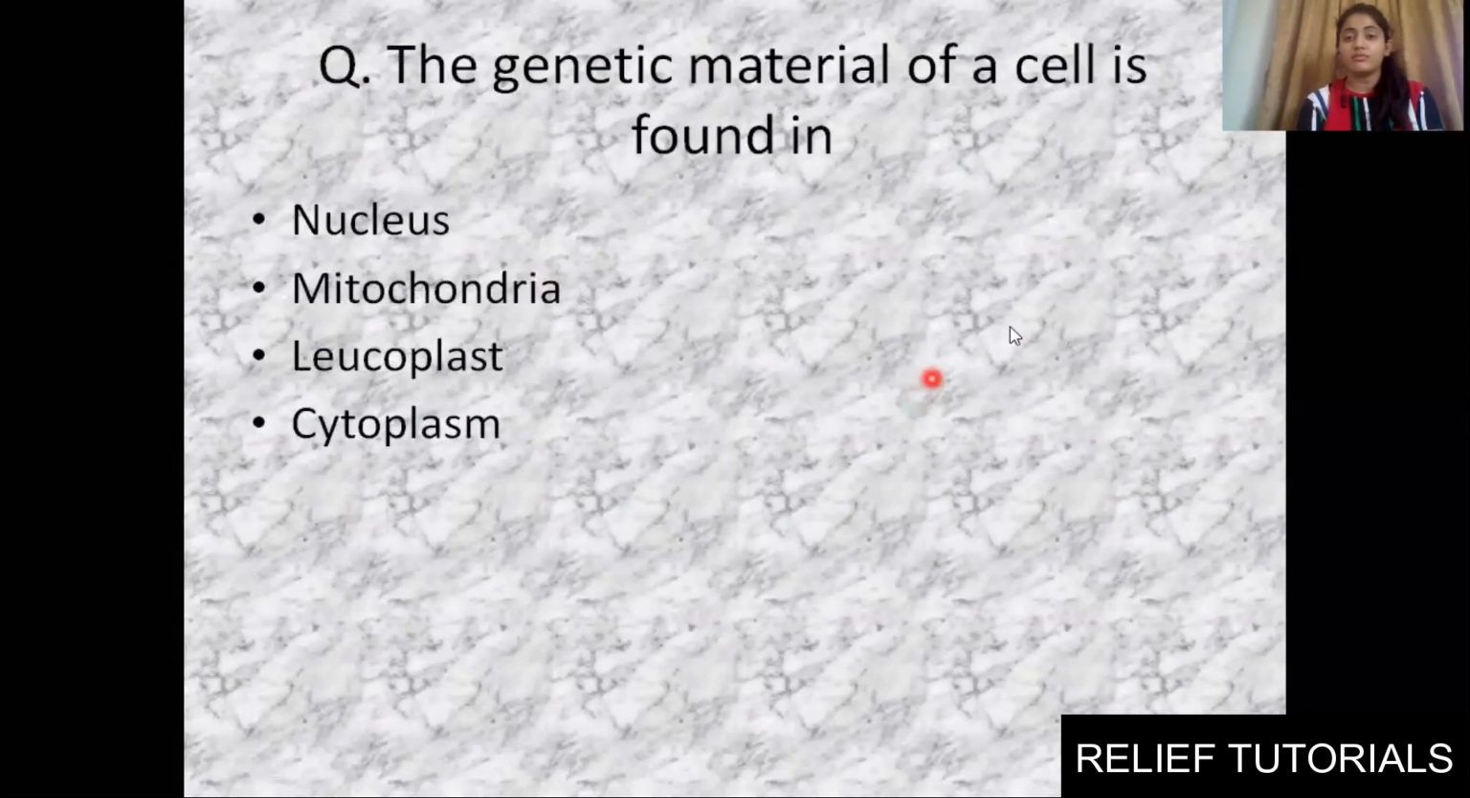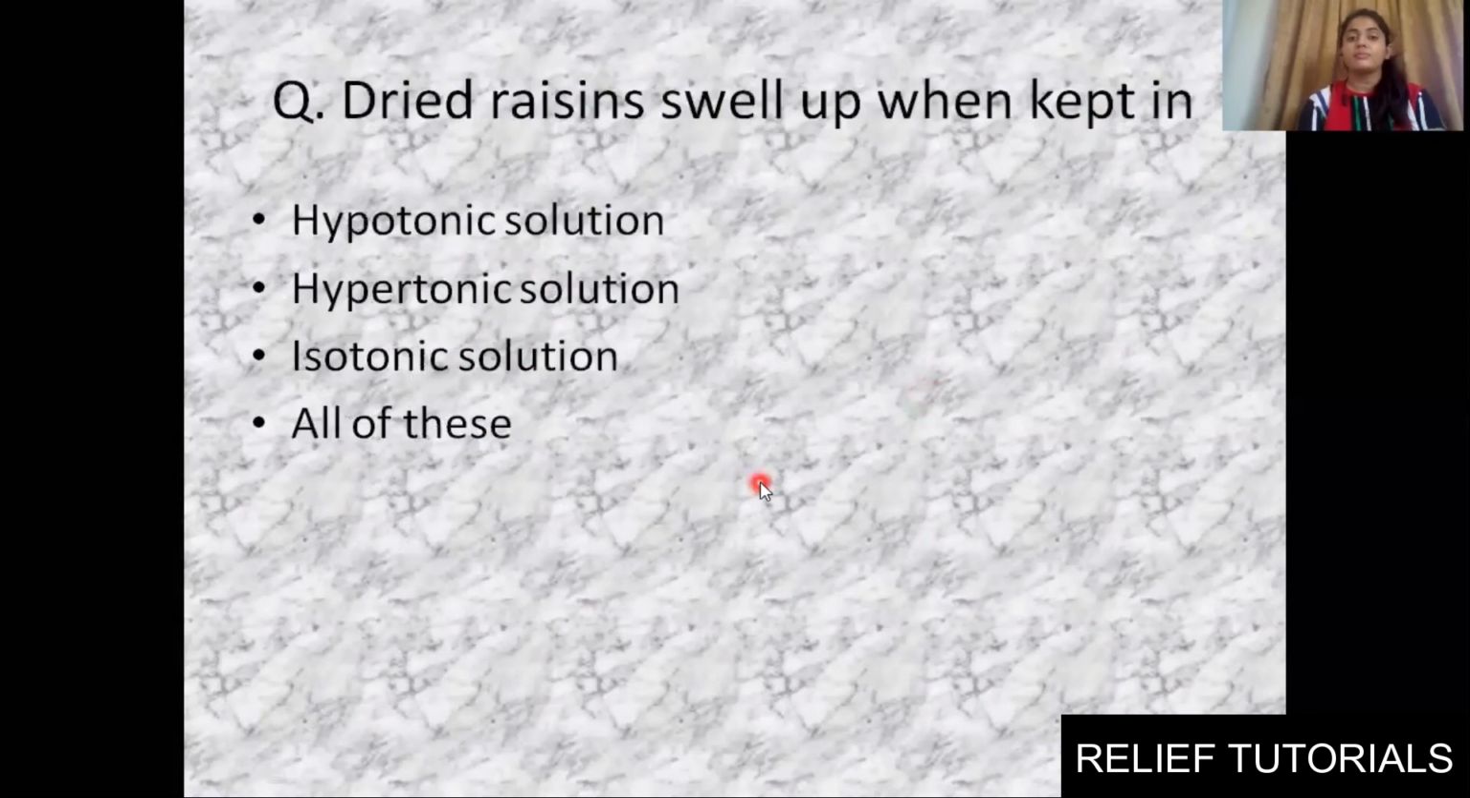Fine. The genetic material of the cell, the inherited material from our parents, where is DNA, chromosome, chromatin material found in the cell? Nucleus, mitochondria, leucoplast or cytoplasm. Dried raisins swell up when kept in what? Dried raisins, you know, black color, right? In which kind of solution will we keep them so that they swell? Hypotonic, hypertonic, isotonic. Think twice and then answer.